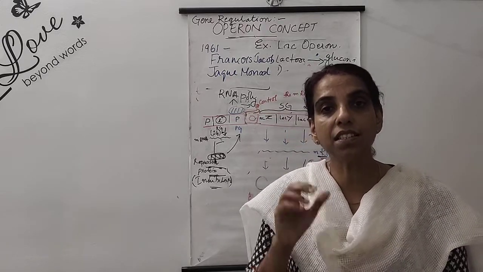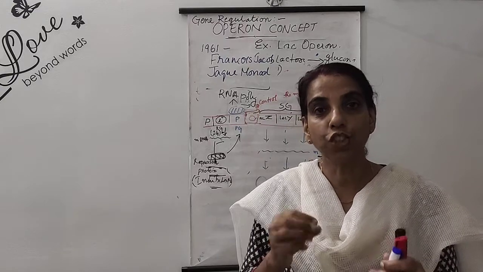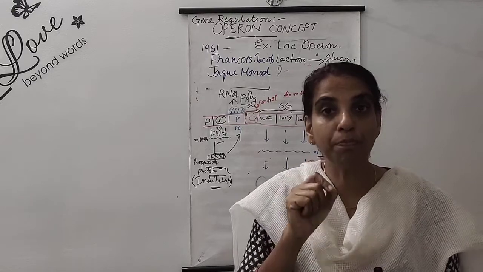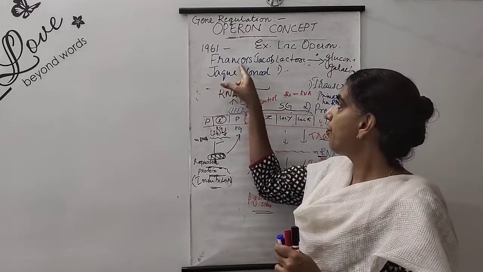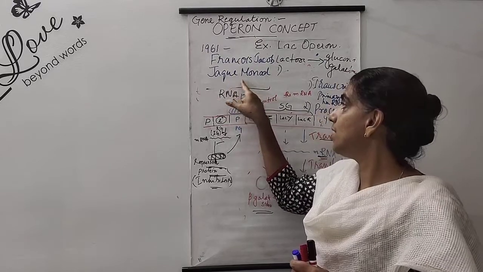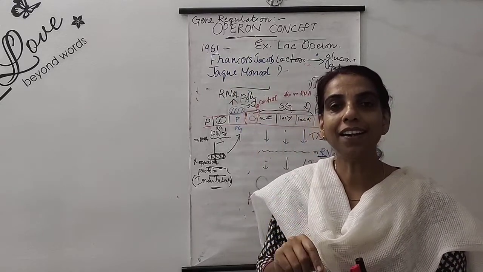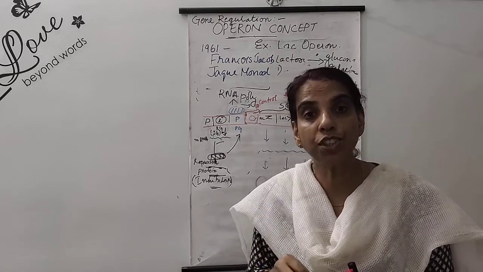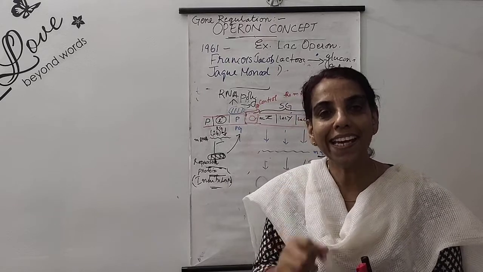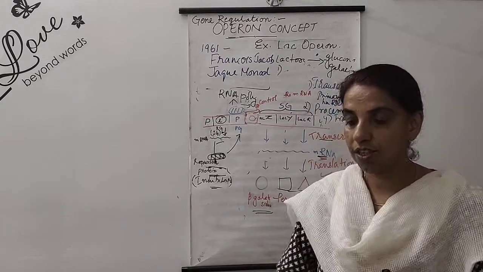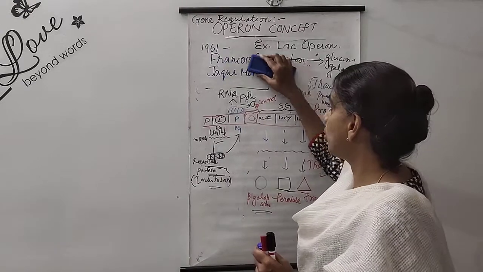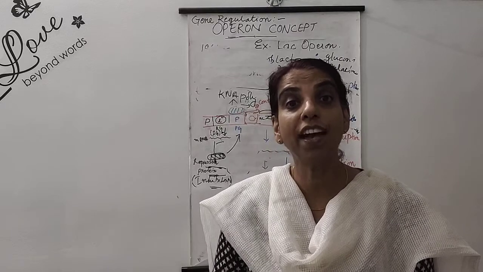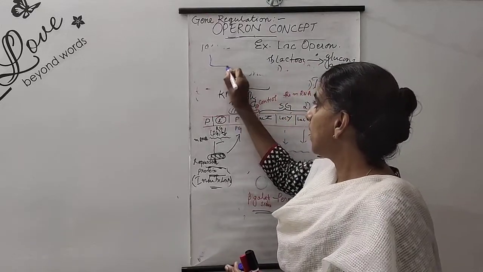Now, when scientists started studying gene regulation, there were 2 scientists who worked for this very purpose. They are Francois Jacob and Jacques Monod. They were doing their experiment in 1961 at the Pasteur Institute in Paris. Their experimental material was the prokaryotic bacterium E. coli. And in 1965 they also got the Nobel Prize.